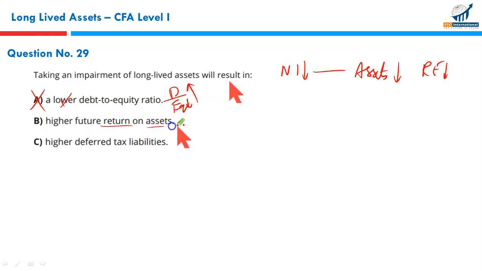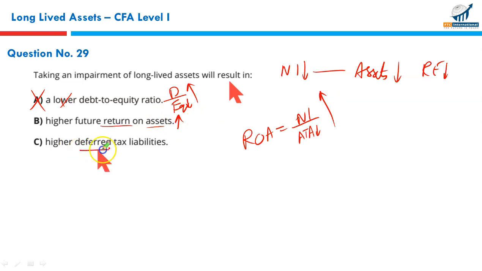Higher future returns on assets. Return on asset is ROA. It's equal to your net income upon average total assets. Since assets have been written down, assets are now being reported at a lower value. A lower denominator will result in higher ratios. That's true. Your future return on assets would be higher.